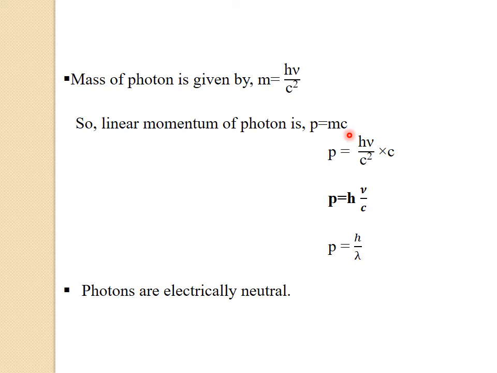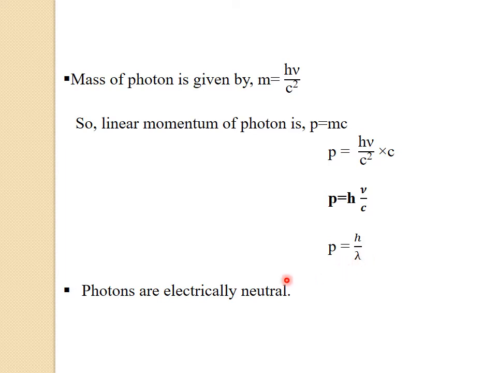Now let us substitute the value of m in this equation. So the linear momentum is given by P equals h nu divided by c square into c. Here in the denominator, one c term gets cancelled and the linear momentum becomes P equals h into nu divided by c. Here this equation can be written as P equals h divided by lambda. Here nu by c is nothing but 1 by lambda. So the linear momentum of a photon is given by the equation P equals h by lambda.